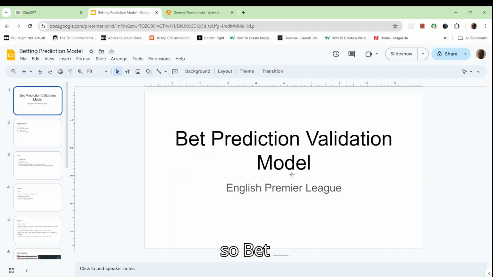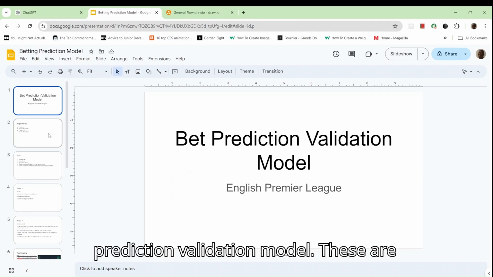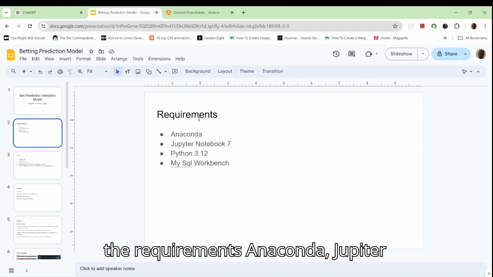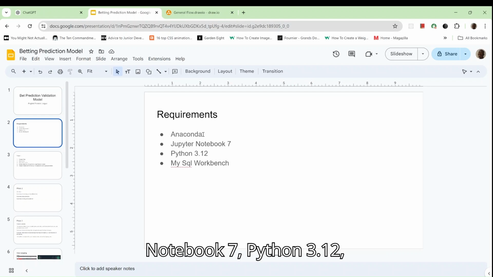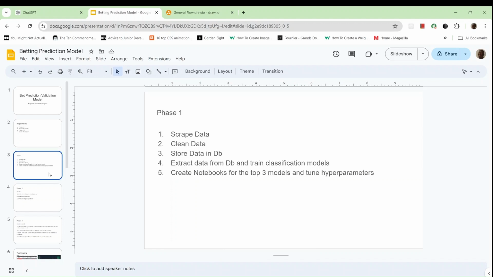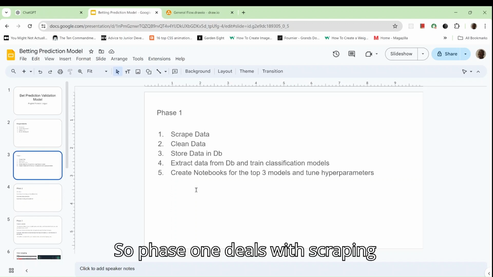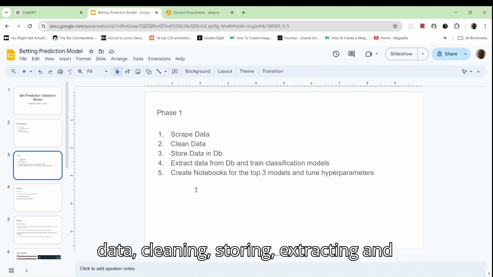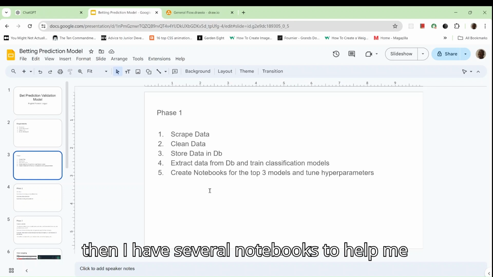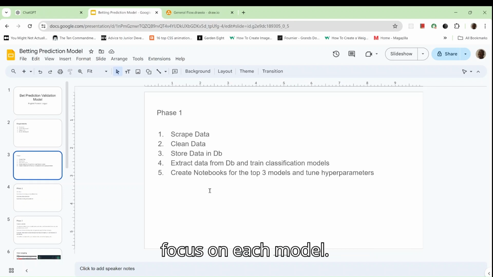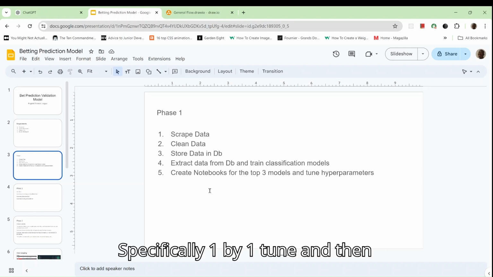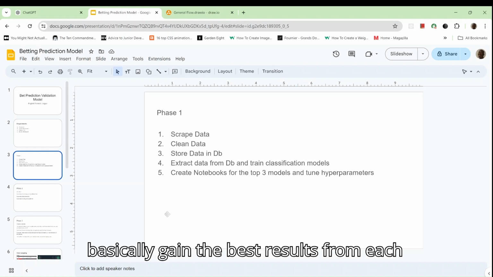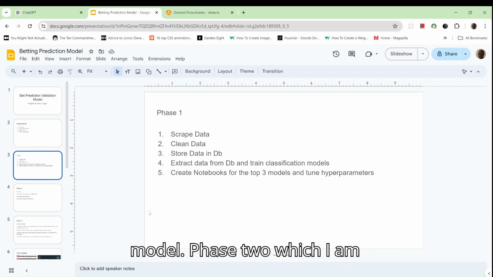So, bet prediction validation model. These are the requirements: Anaconda, Jupyter Notebook 7, Python 3.12, MySQL Workbench. Phase one deals with scraping data, cleaning, storing, and extracting, and then I have several notebooks to help me focus on each model one by one, tune, and basically gain the best results from each model.